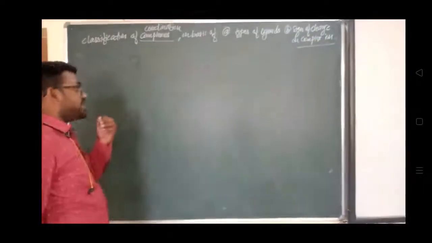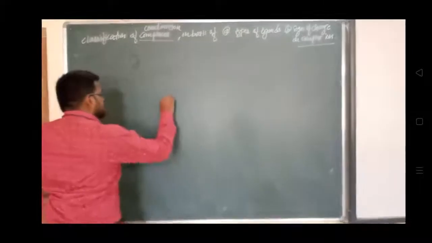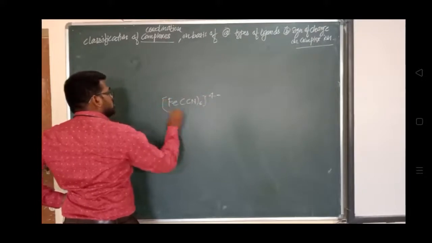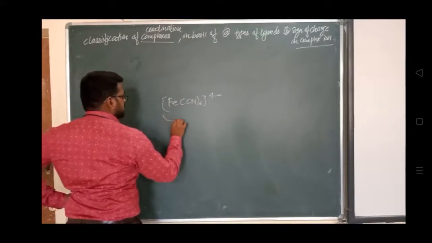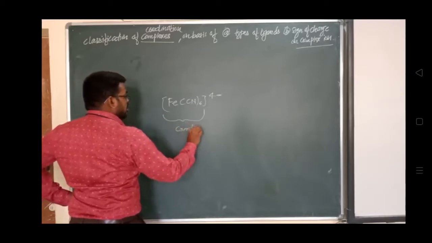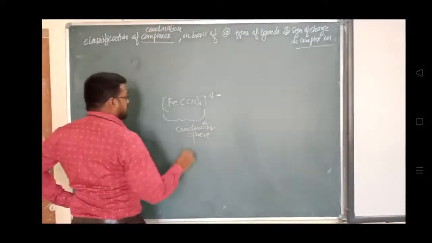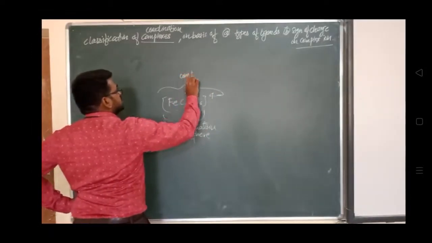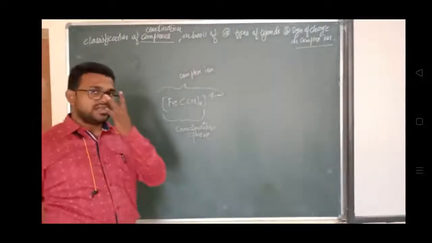So you know what a complex ion is. This is called a complex ion. Suppose this is CN6, with charge 4 minus. This part alone is called a coordination sphere. Along with this charge, it is called a complex ion. We have already studied this difference.